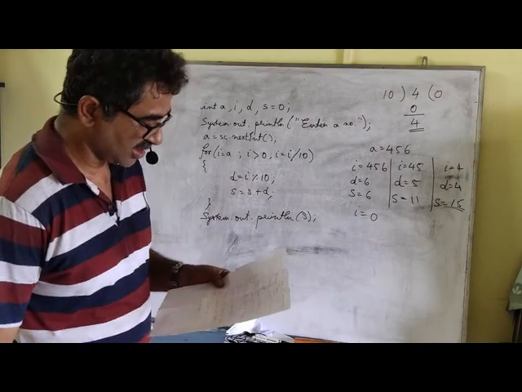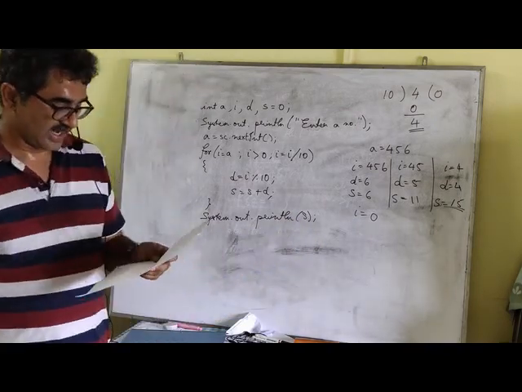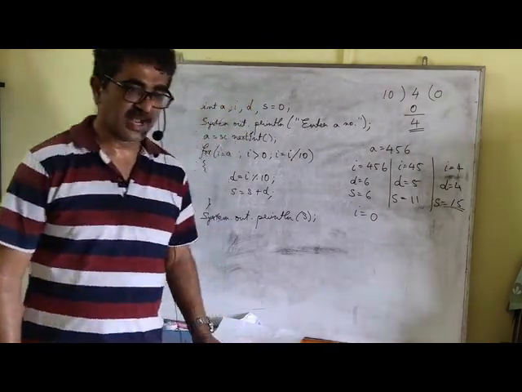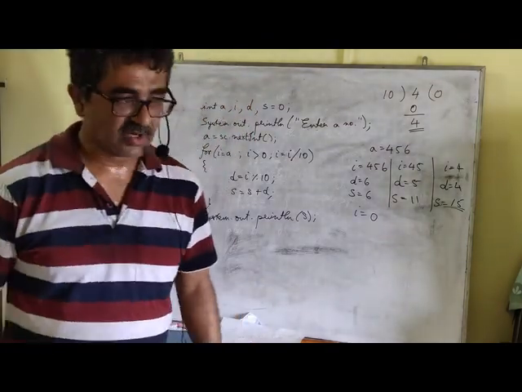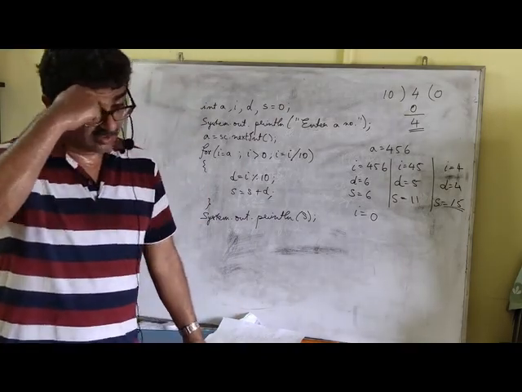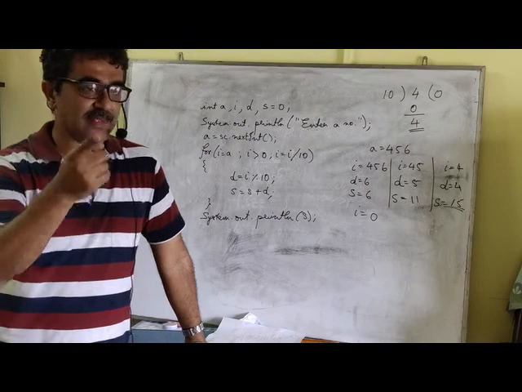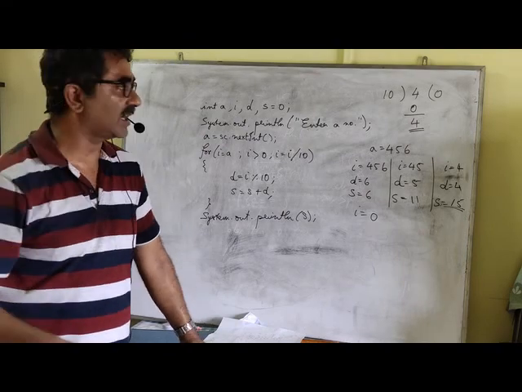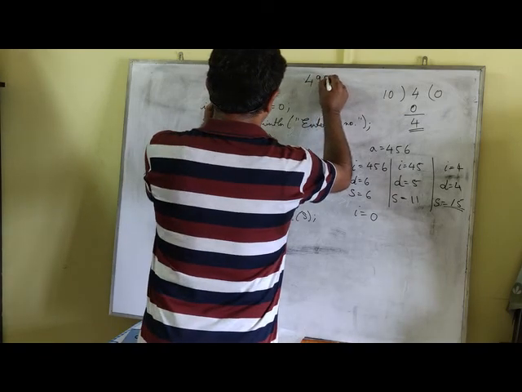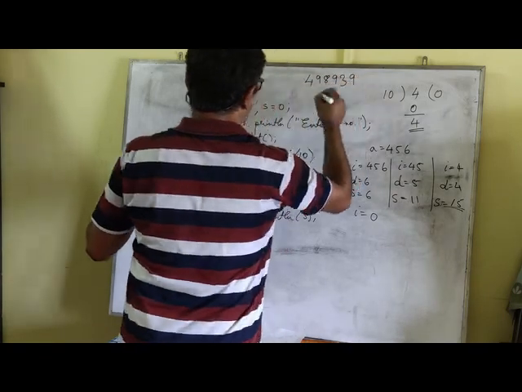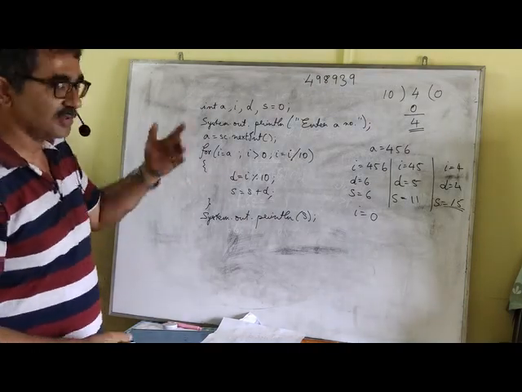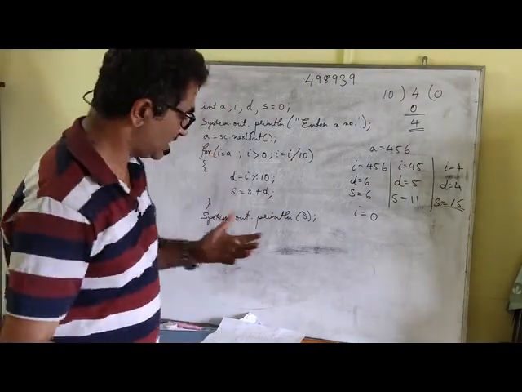Now what is the next question? Input an integer and find the frequency of the largest digit. This is perhaps a similar question. Here what we are supposed to do is, we are supposed to input an integer and find the frequency of the largest digit. That is, how many times the largest digit is occurring in that particular number. For example, suppose 9 is the largest digit over here. So what is the frequency of the largest digit? Obviously 3, because 9 is occurring 3 times. So you are supposed to print 3. That is the frequency of the largest digit.